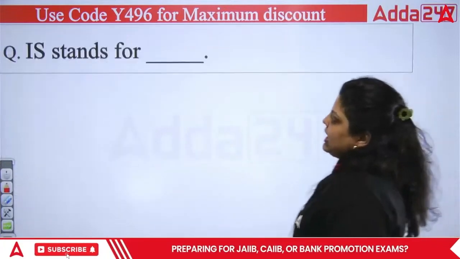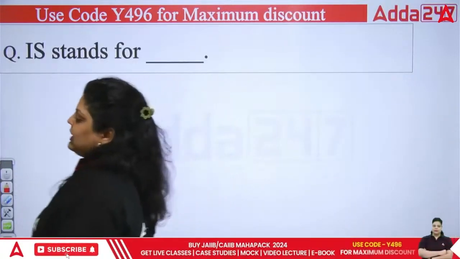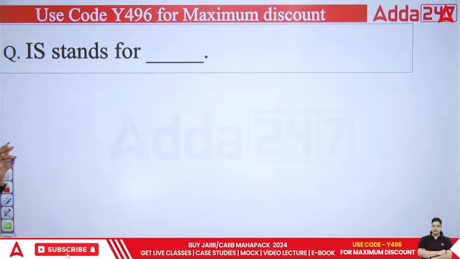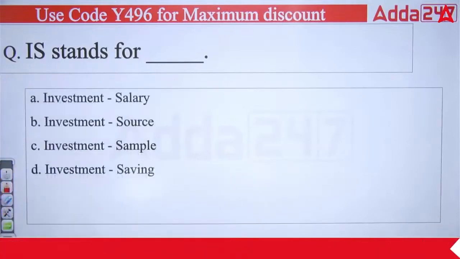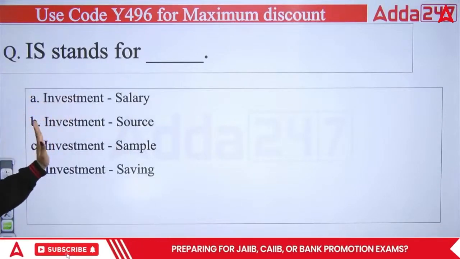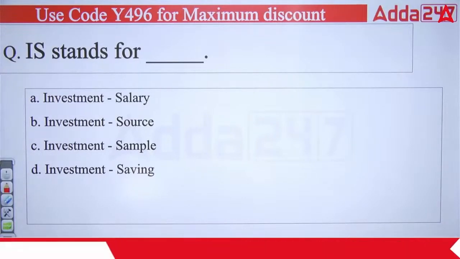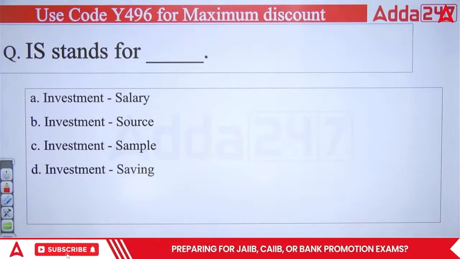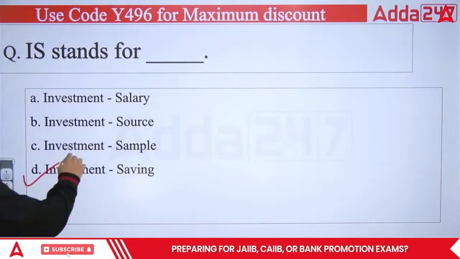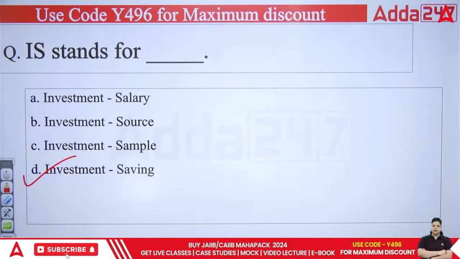Okay, next question we have: IS stands for. Many times I have told you in today's session only, what is the full form of IS? Investment salary, investment source, investment sample, investment savings. And the right answer here is simply investment savings. Correct. The D answer is correct. Right answer is D.